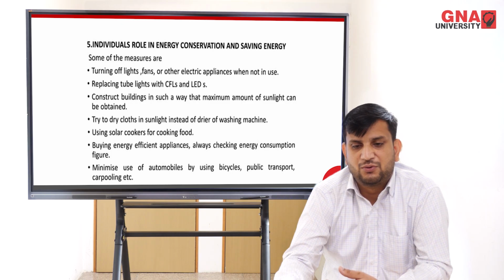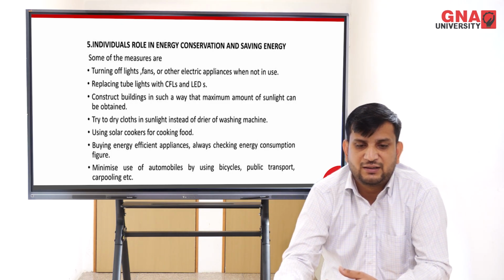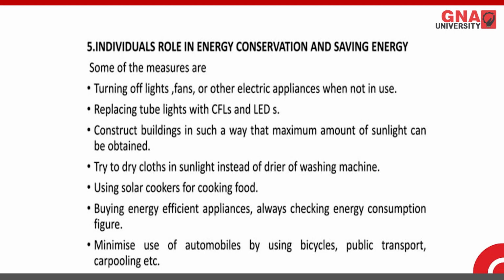The role of the individual in energy conservation and saving energy. So how can we save energy? Because the energy sources we are using are finite. Turn off the lights, fans and other electrical appliances when not in use. Replace tube lights with CFLs and LEDs. As we know, LEDs are more advanced and require much less energy.